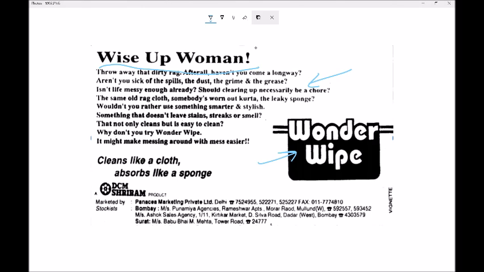This can be inferred because the ad in 1992 is explicitly directed to women, as we can see in this title right here, and not men. Because of this, we can infer that women were still the ones who were expected to take care of the cooking and cleaning in the household.